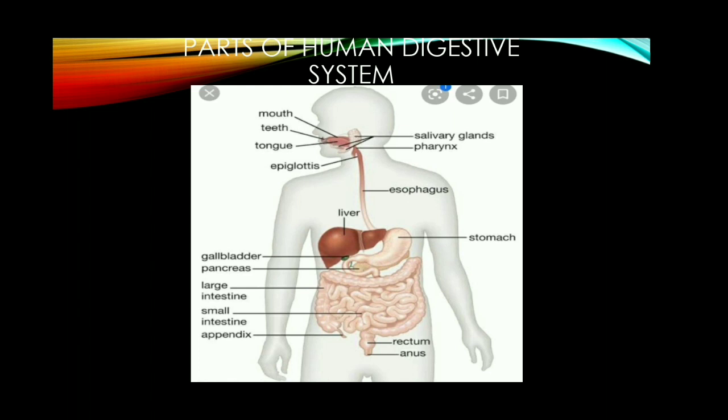So children, in today's class we have learned about the different organ systems found in animals as well as the human digestive system. In the next class we shall study the structure of the alimentary canal in a detailed manner.